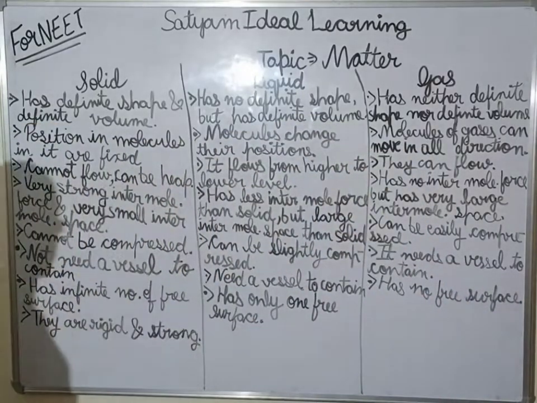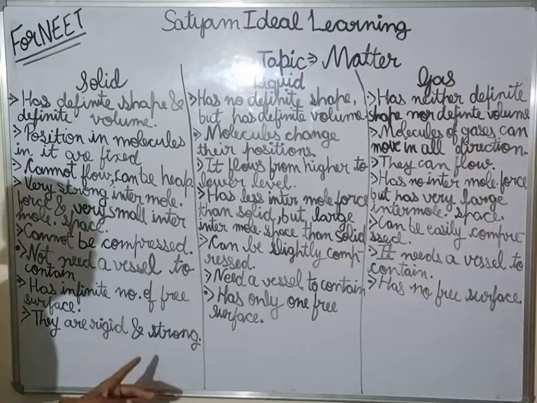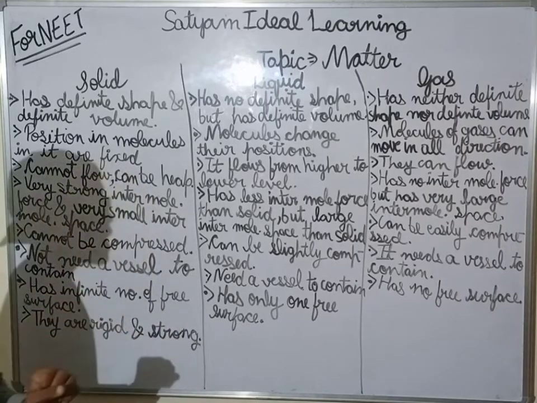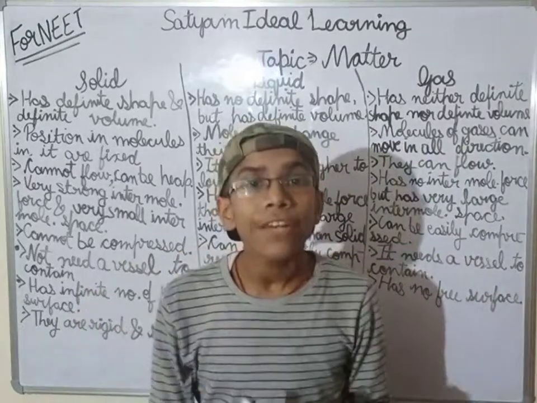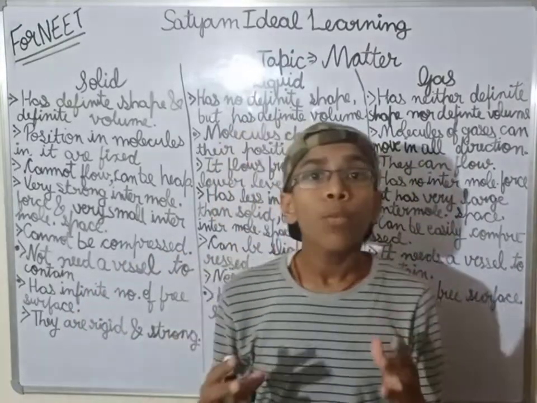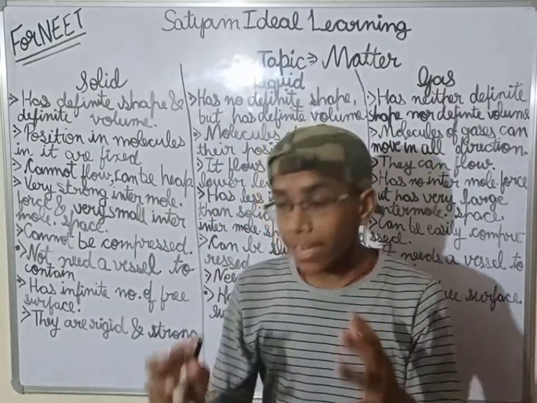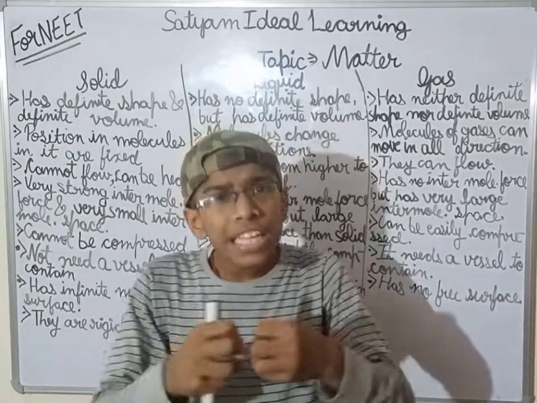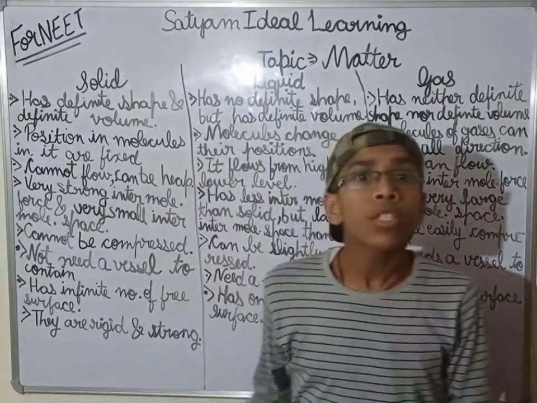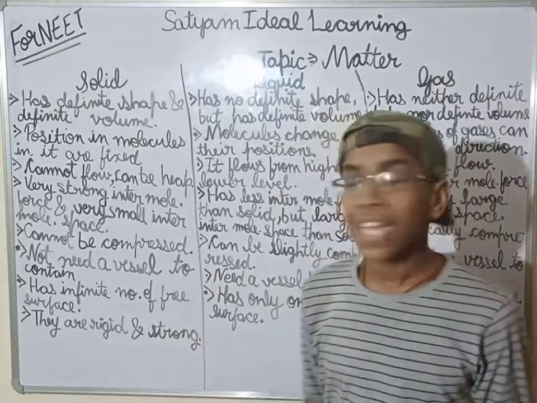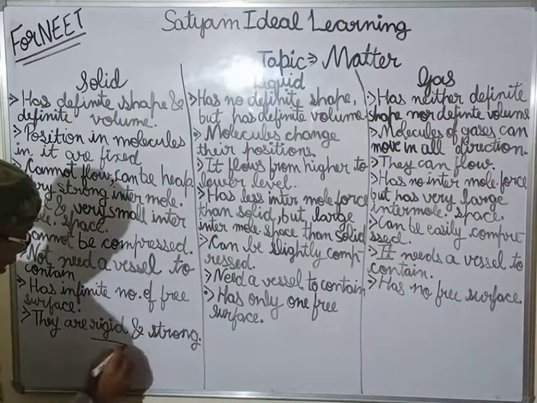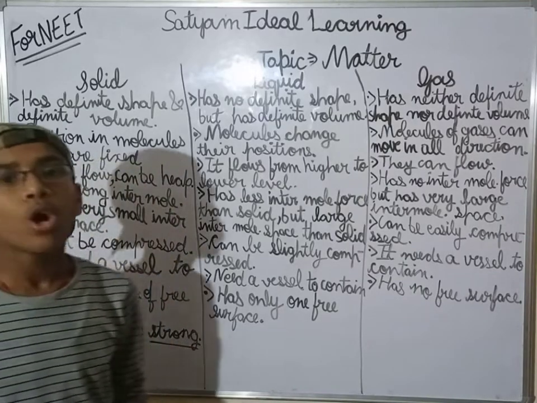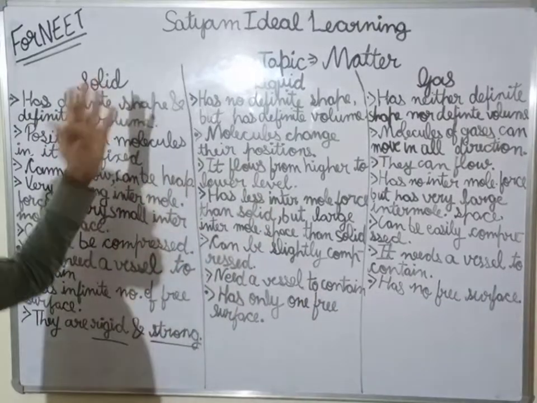It is very common. Solids are rigid as well as strong. If there is more intermolecular force of attraction and very less intermolecular space, then it is very difficult to tear them apart. That is why solids are very rigid as well as very strong. So we have done the part of solid.